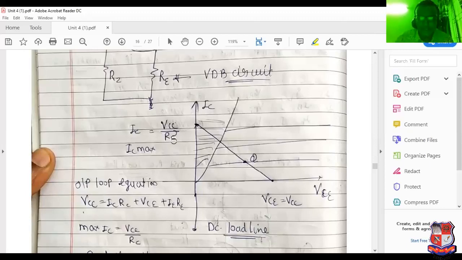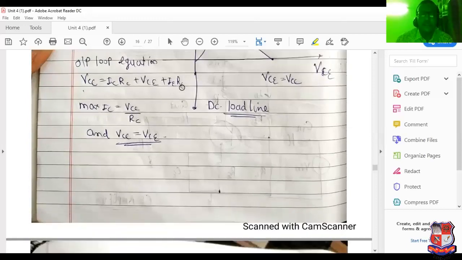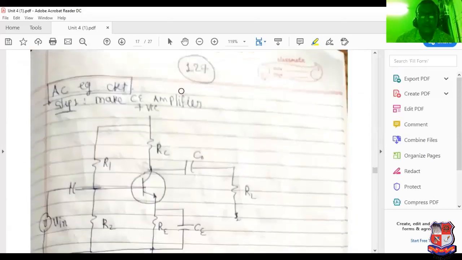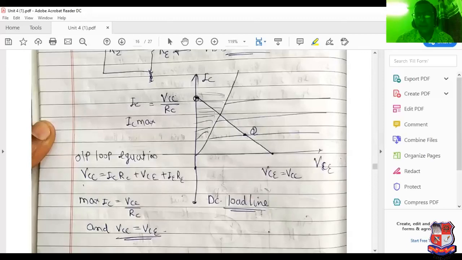IC equal to VCC by RC and VCE equal to VCC. The output loop equation is VCC equal to ICRC plus VCE plus IERE. So maximum current is VCC by RC, the equation of DC load line, and maximum voltage is VCE equal to VCC.